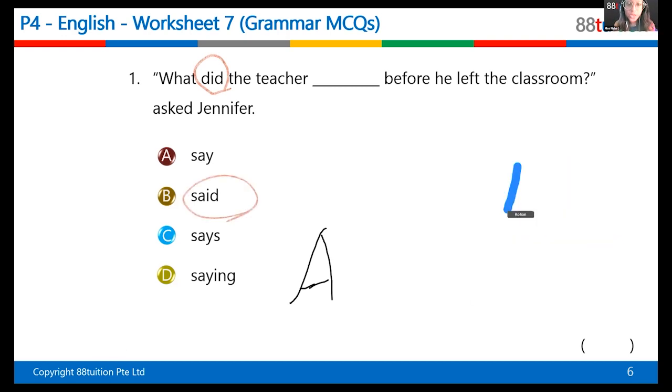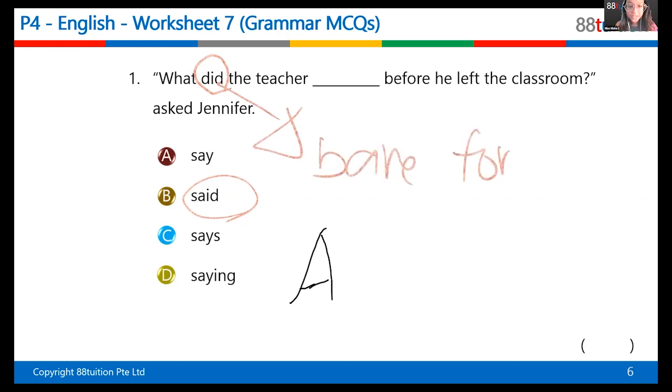Whenever a sentence already has the word did, which is already in past tense, the verb that follows it has to be in its bare form. Cannot be ing, cannot be s, cannot be ed, cannot be in past tense, has to be the bare form, okay? Like, for example, I won't say, what did you ate? I will say, what did you eat, right? Always the bare form. So whenever you see this word, the verb that follows must be in its bare form. So cannot be past tense, okay?